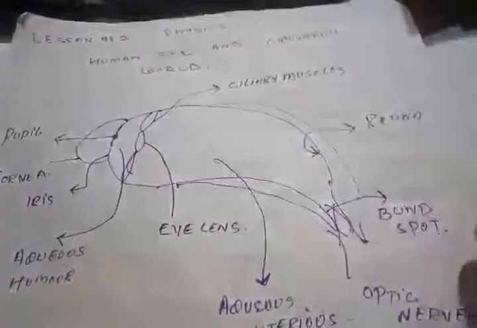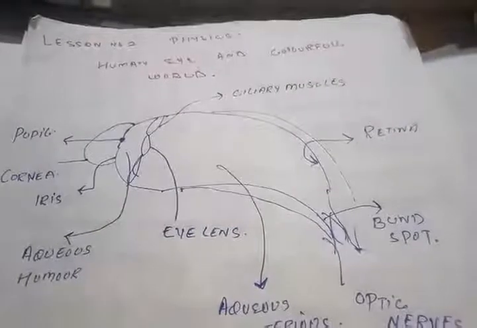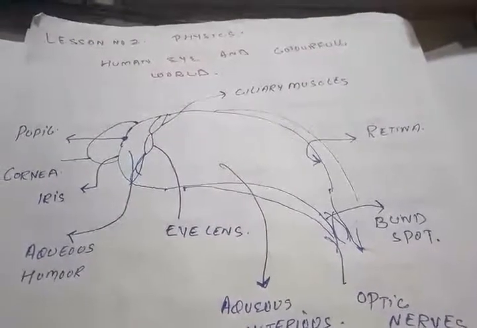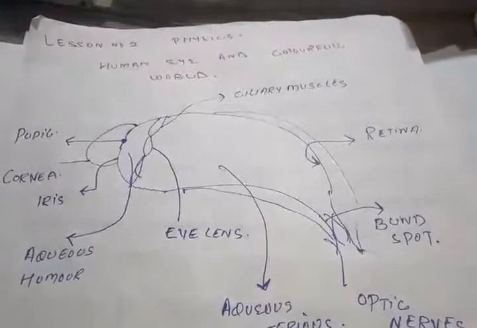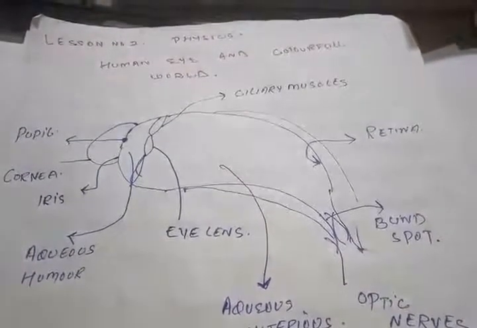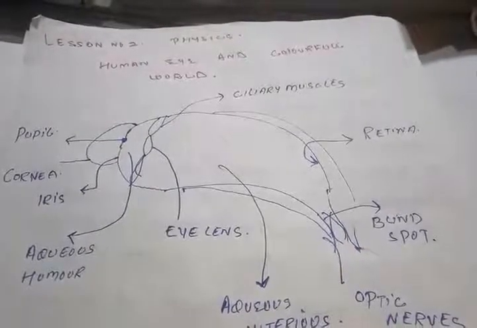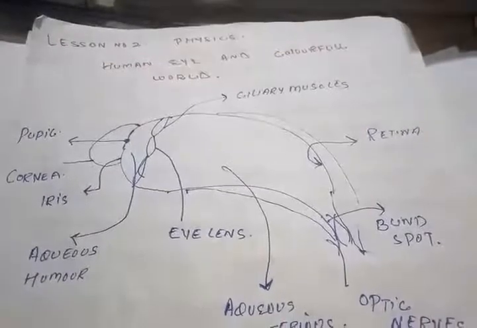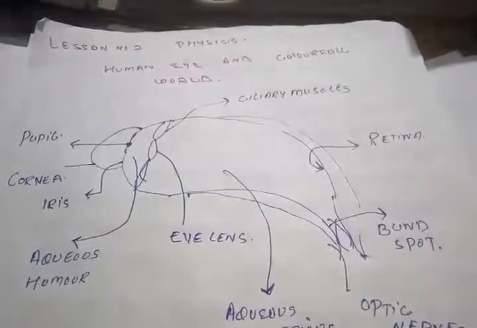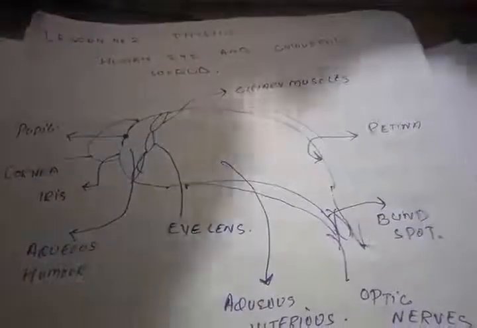Hello, welcome. Today we are going to discuss the second unit of physics, that is the human eye and the colorful world. As you know, the world around us that we see, in which we are living and surviving, we call our environment, atmosphere and universe. So it is only possible